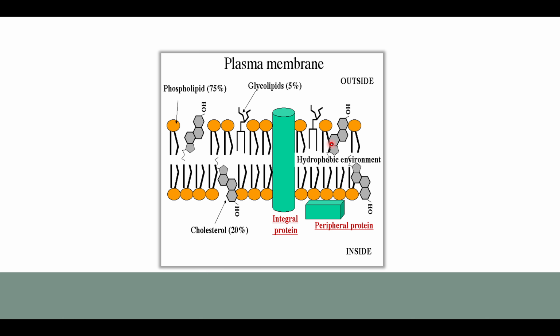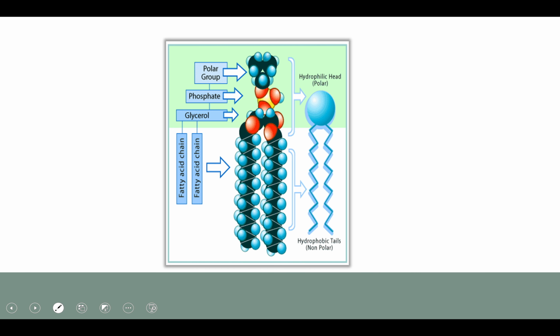Now let us look at the diagram here. This is the integral protein which is present across the membrane, peripheral protein which is loosely attached and can be easily removed, and there is glycolipid, various phospholipids and cholesterol present in the plasma membrane. Now this image shows the hydrophilic head and the hydrophobic tail of phospholipid. The tail is made up of fatty acid chain, whereas the polar head is attached via phosphate and glycerol.